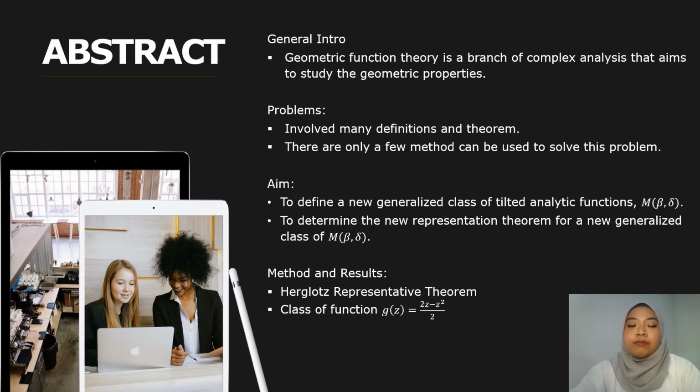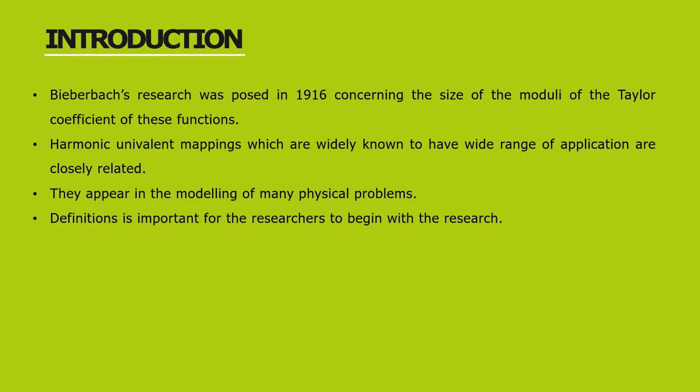We applied the method of Herglot's representative theorem and we obtained a class of function g of z and also center and radius. The origins can be traced back to 1851 when Riemann proposed the well-known mapping theorem in his PhD thesis. Bieberbach's research was posed in 1916 concerning the size of the moduli of the Taylor coefficients of this function. The researcher studied analytic univalent function, where it became the focus of his intense research.